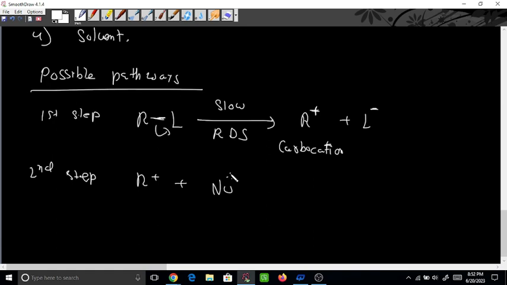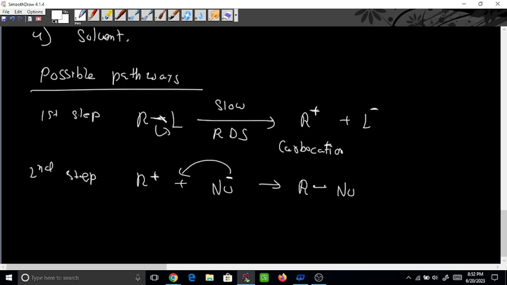This nucleophile. It will donate its electron here, and Nu, or I will write it in this way, like R is here. So this R and Nu. There is no charge on R, because once it has gained an electron, there should have been a negative charge on R. But it already has one positive charge, so the negative and positive charges have cancelled out. Got it? And this nucleophile already has one negative charge, so these 2 electrons have been used to make a sigma bond. So this reaction has been completed in 2 steps.